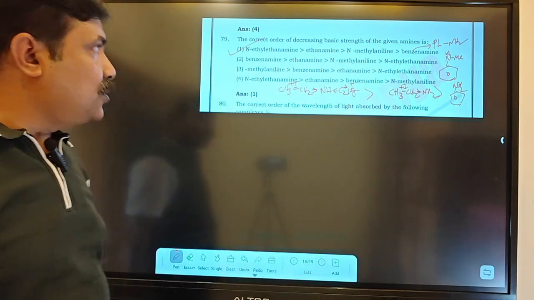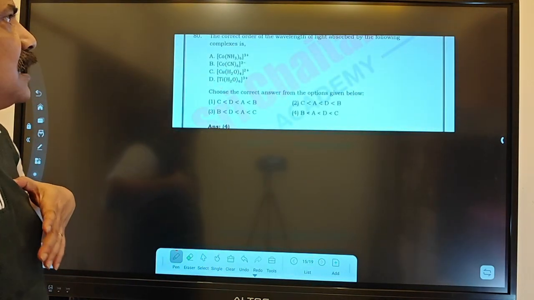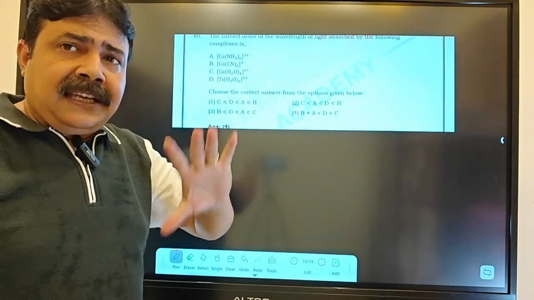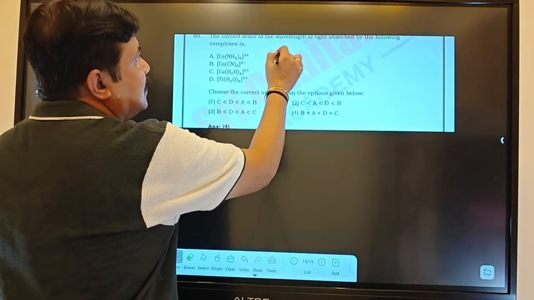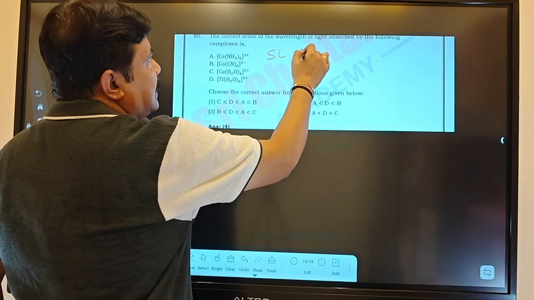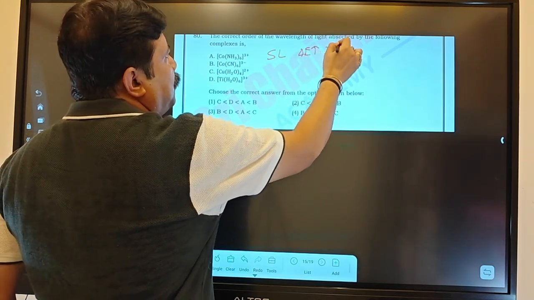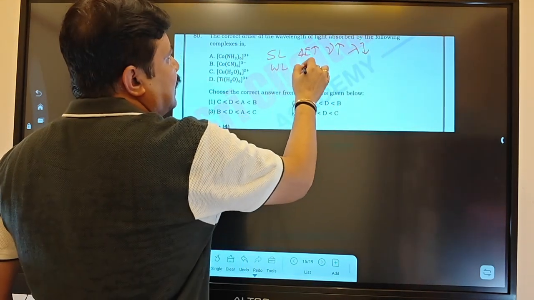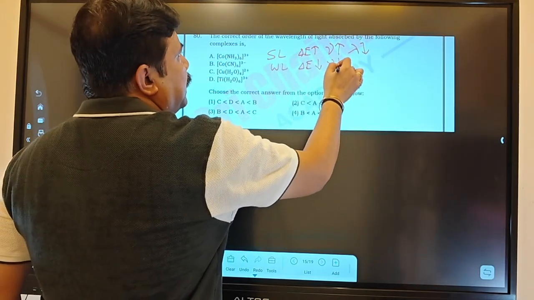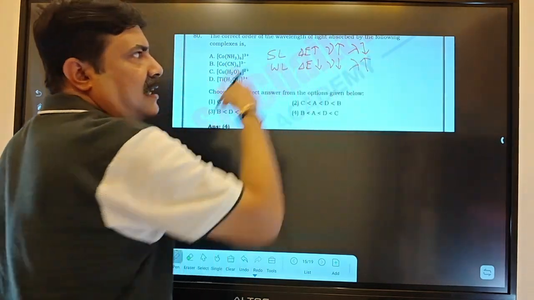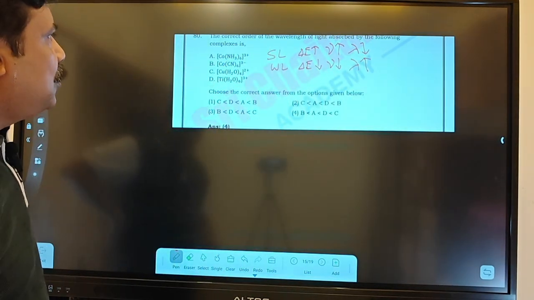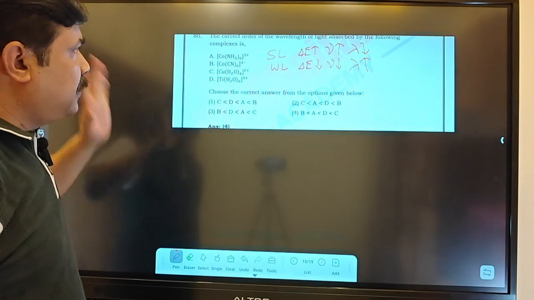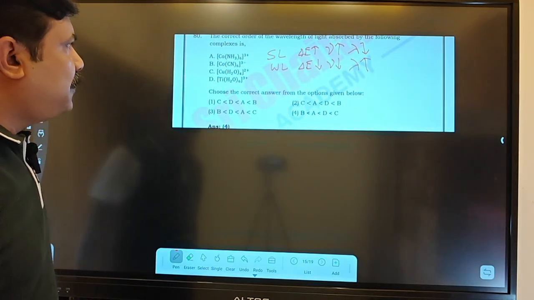Now if you look at the next question, it is based on the correct order of the wavelength. Whenever there is a strong field ligand, your delta E will be more. Delta E will be more means nu will be more, and lambda will be less. Weak field ligand means delta E will be less, nu will be less, and wavelength will be more. This is the concept. Now based on that, ammonia is a strong field ligand with cobalt, cyanide is a strong field ligand, and water is a weak field ligand.